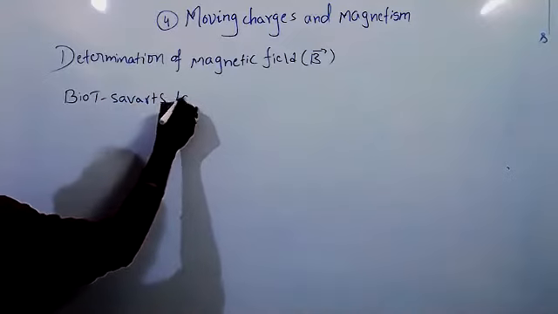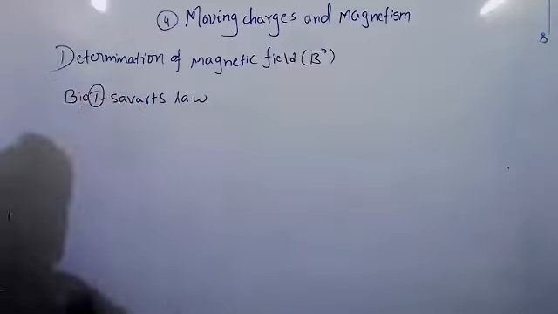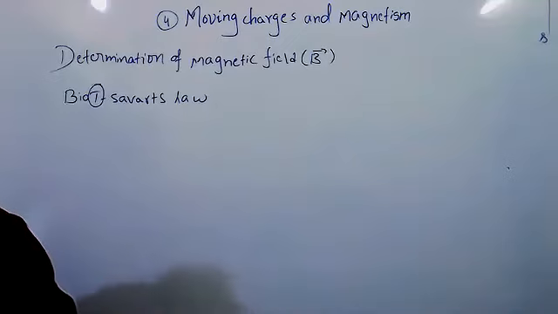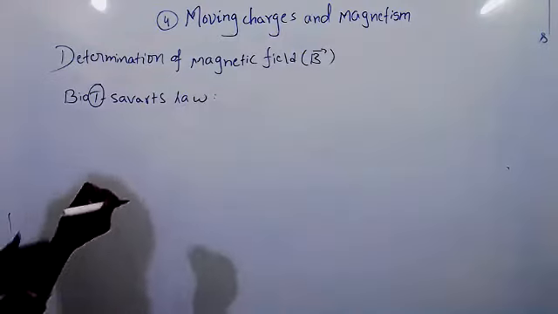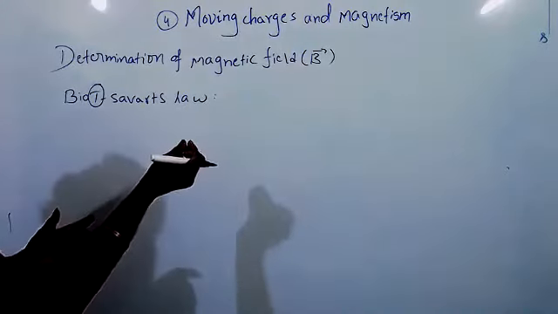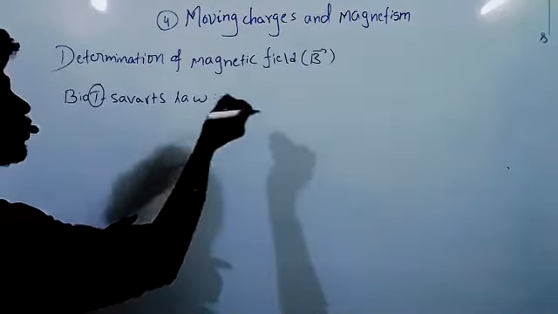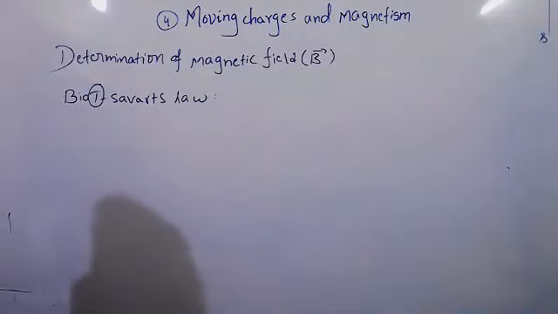Biot-Savart's law. Actually it is Biot-Savart's law, but here the T is silent. So we have to call it Biot-Savart's law, with the T silent. So we are going to discuss how much magnetic field will be there when current is passing, because the conductor will produce a magnetic field. How do we calculate it? Biot and Savart, two scientists, gave one law.